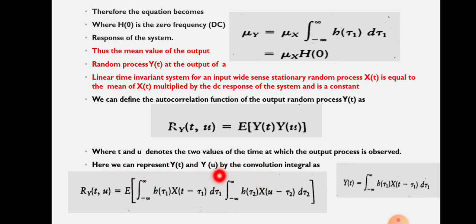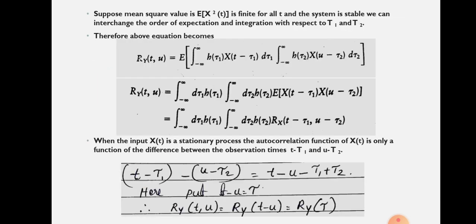Now we will rearrange this integration and also take the expectation inside the integral. For that we consider two conditions: the mean square value, that is the expectation of x square of t, is finite for all t, and the system is stable. Then we can interchange the order of expectation and integration with respect to tau 1 and tau 2.